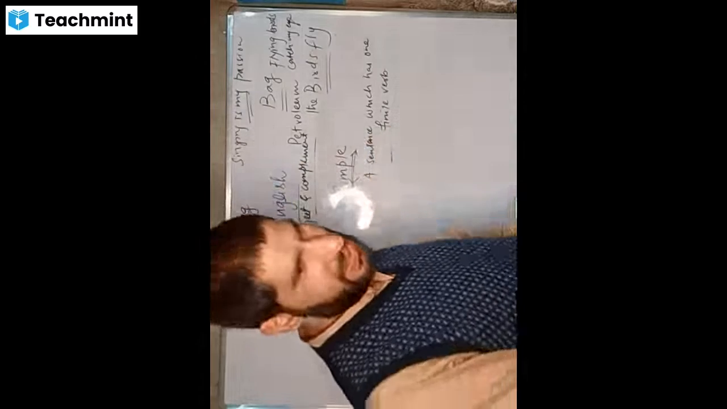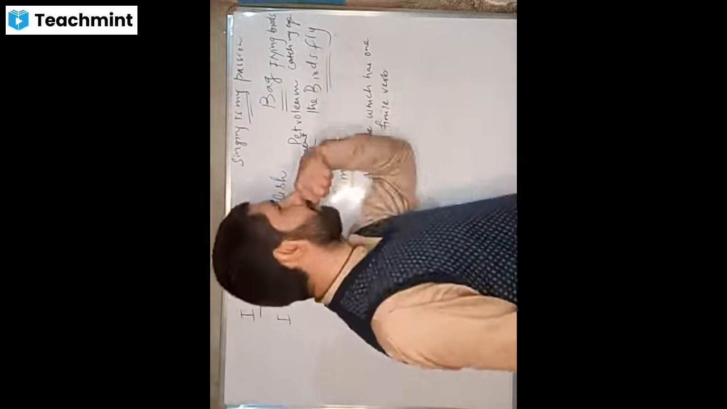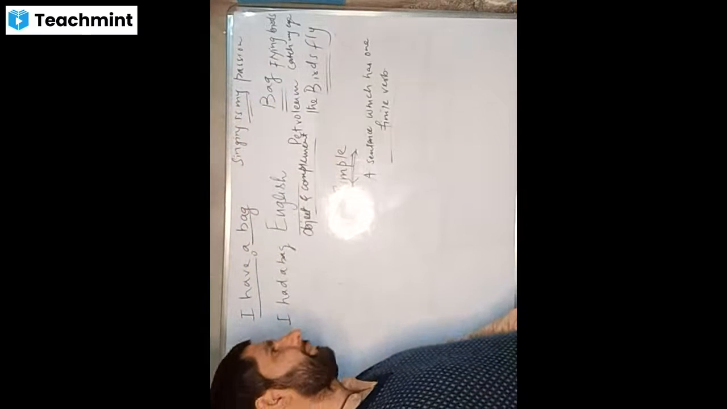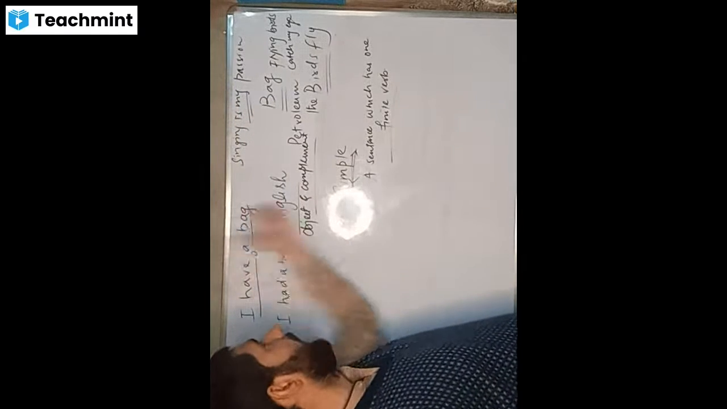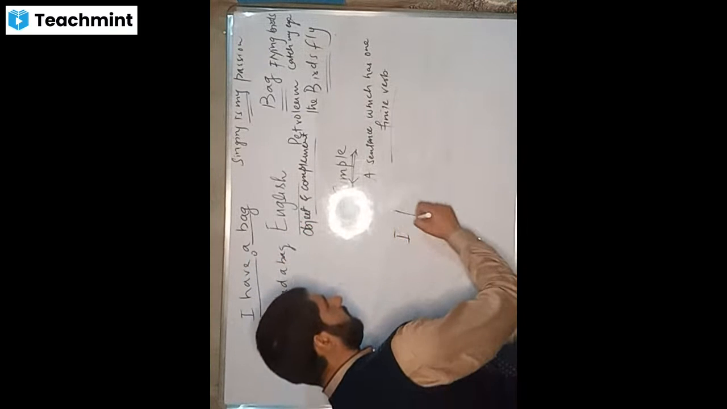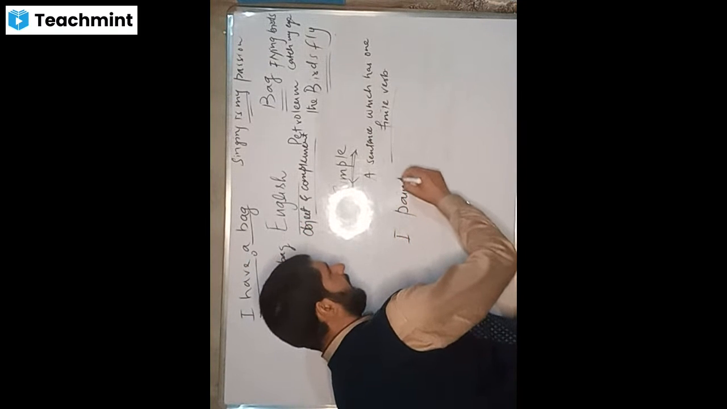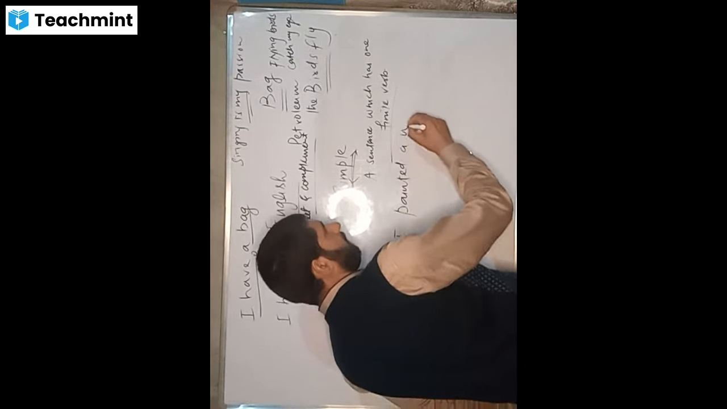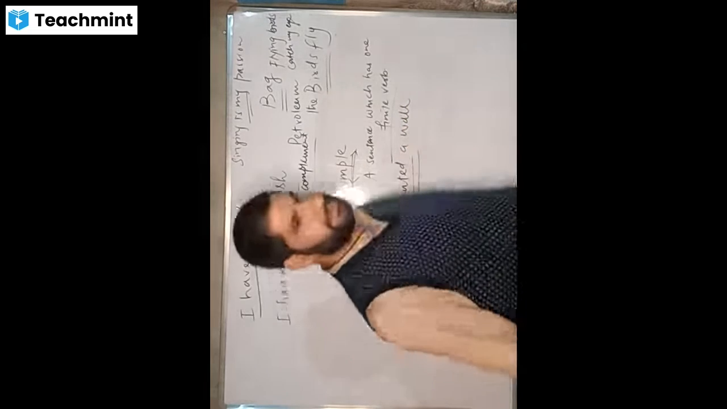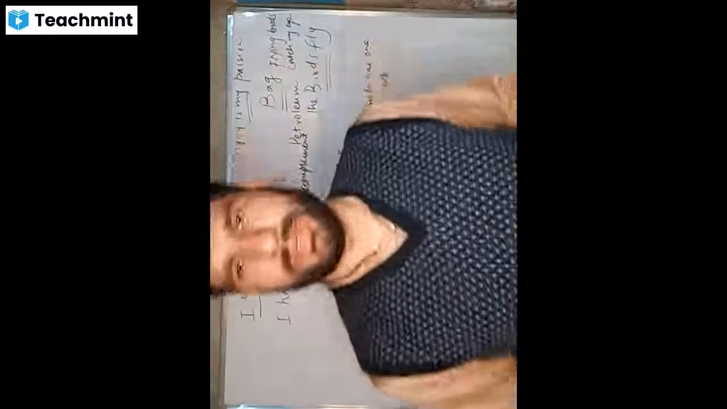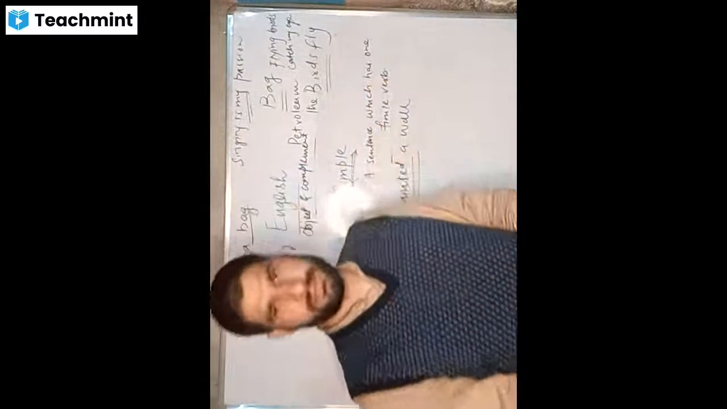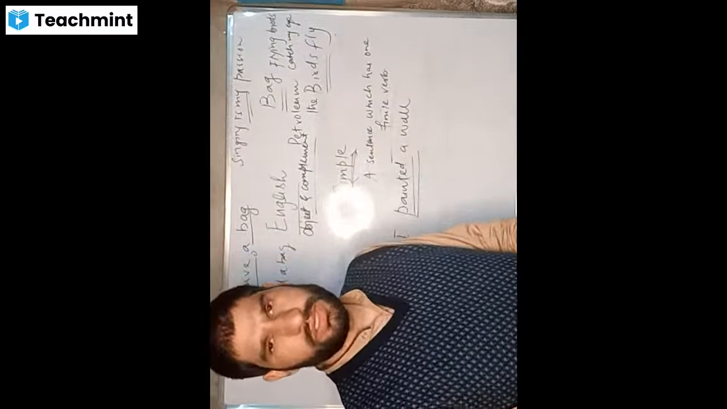Transforms. Okay. So for example, I have a wall here. If this is a wall, I will say: I painted a wall. So where is the verb? Painted. It is a finite verb, because paint has been changed into painted.